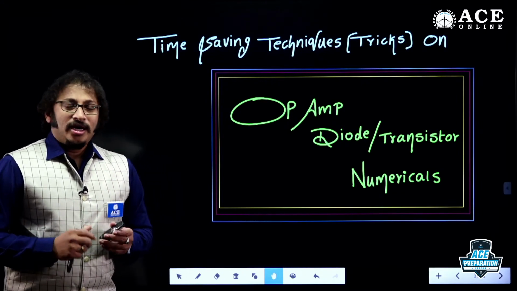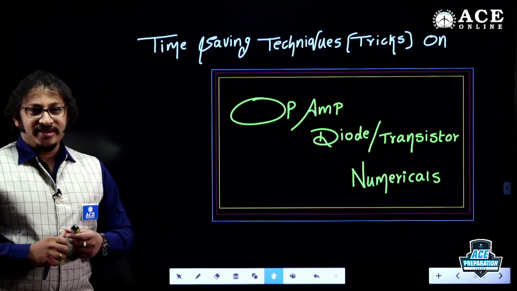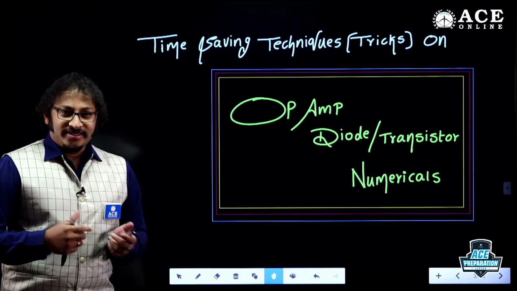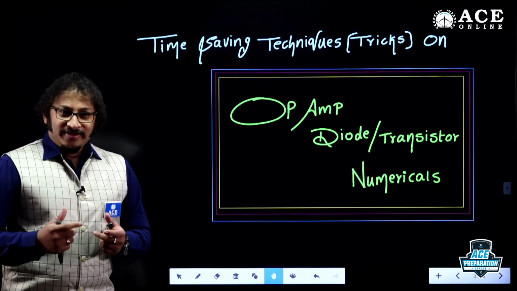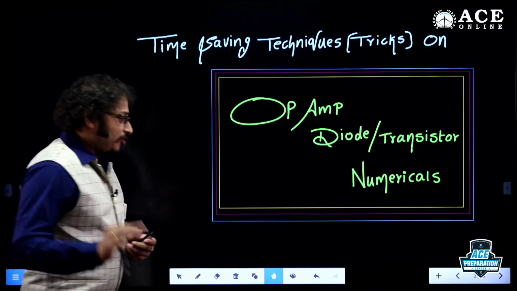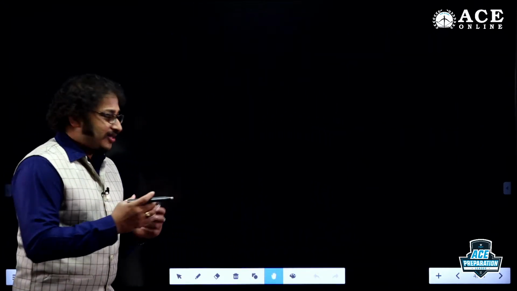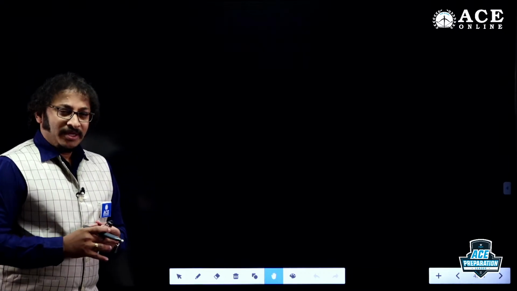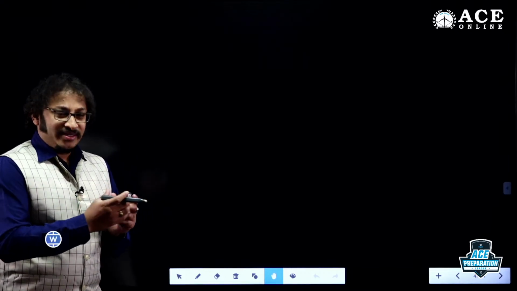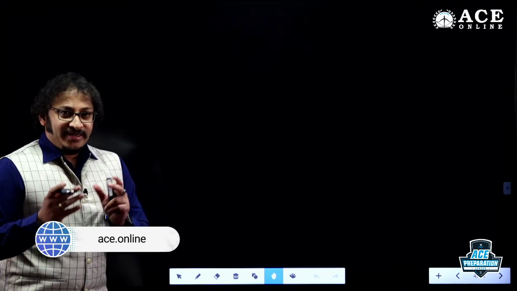The second thing is how to identify the feedback, whether it is negative feedback, positive feedback, or no feedback. I believe you must know that. If you don't, and you want me to repeat, I'll show you an overview. Even though we'll discuss it in the class, this overview will make the numericals very easy for you.